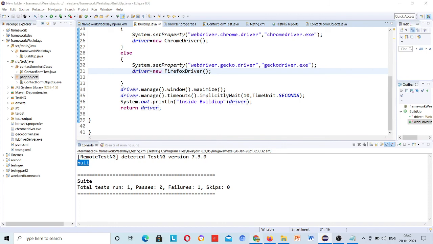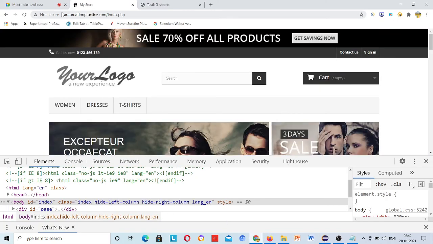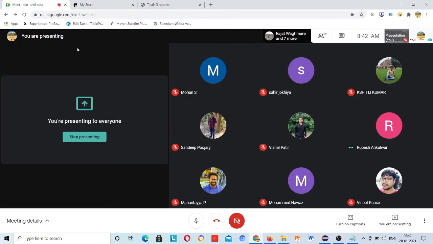For a particular test case, if you are redirecting to a particular location, that should be in your test case. Doesn't mean everything will be global. Base URL should be global, right? Base URL means automationpractice.com should be global, everything should not be global, because that is test case specific. Tomorrow that will be changed, so go to that test case and change, right? So that's what I want to say.